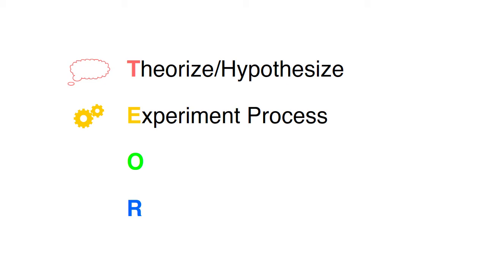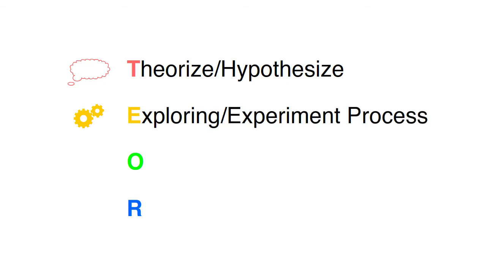Theorizing is broader than hypothesizing because the latter requires falsifiability. In the book, E stands for the experimental process, but it could also mean exploring. Exploring is slightly broader than experimenting because the latter is more associated with a hypothesis.